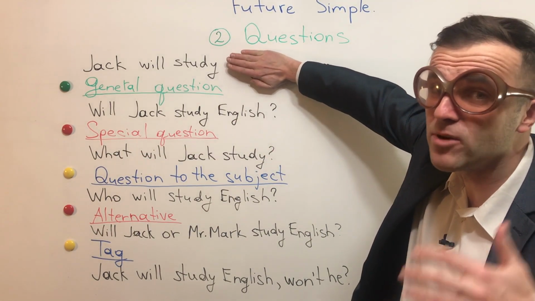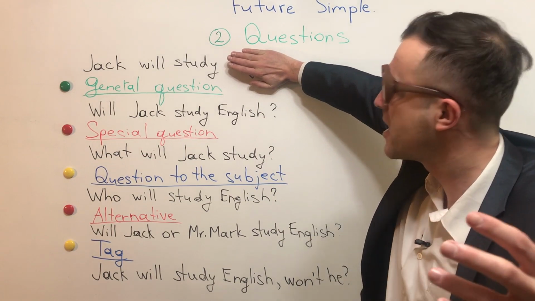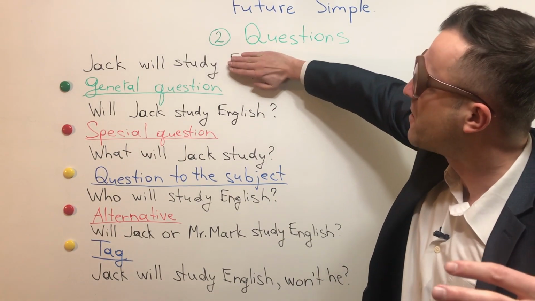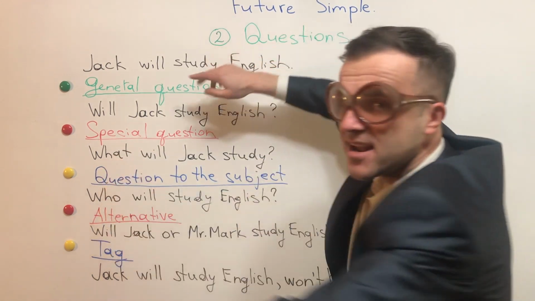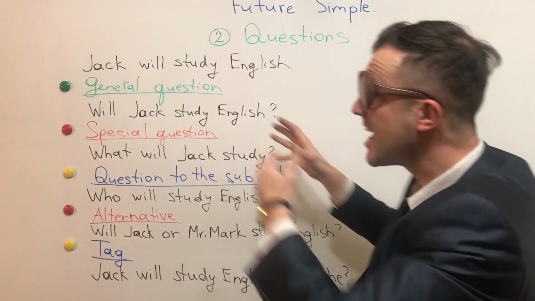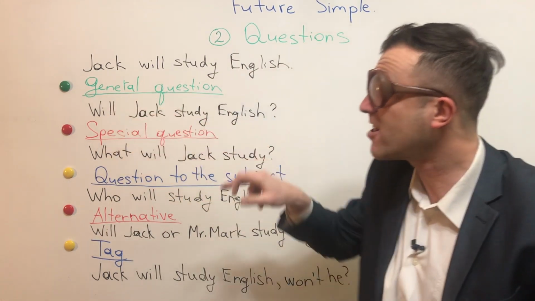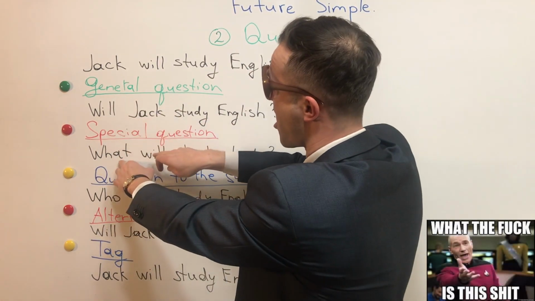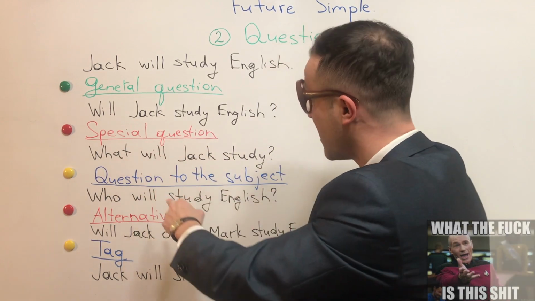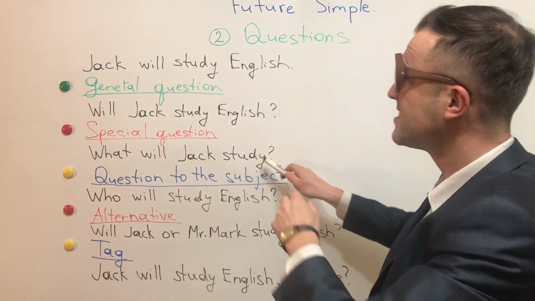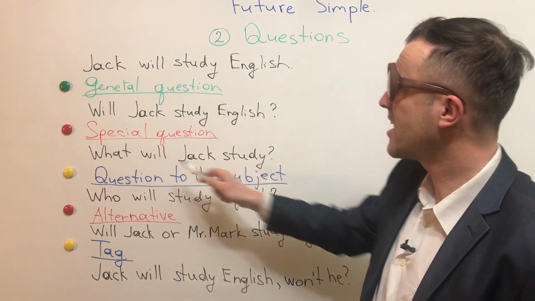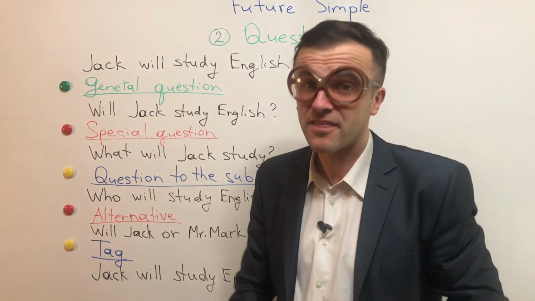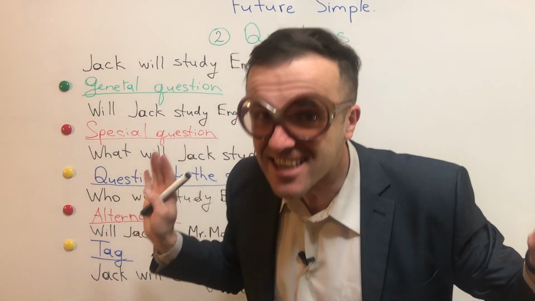No English, and we'll have to find out. So instead of English, we put what. Then we'll have the same order as in the general question. So what, then will, then Jack, then study. Will Jack study? But instead of English, it's what? That's it, guys. Very easy.